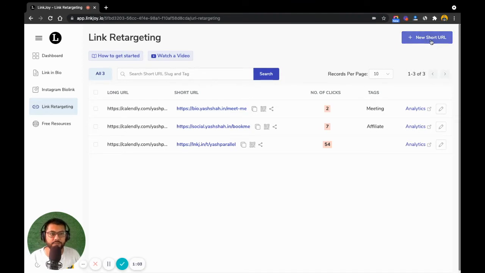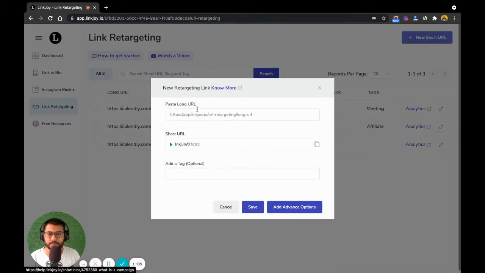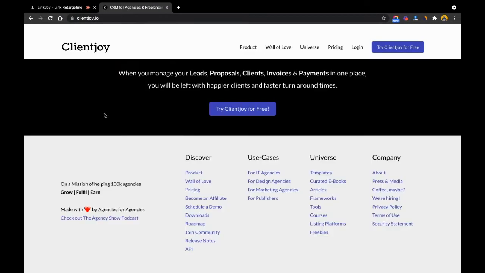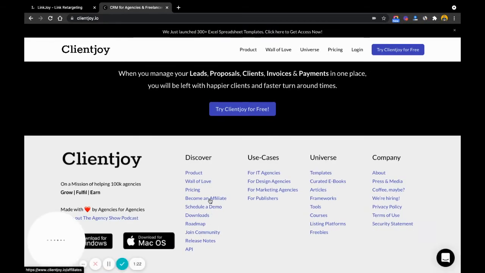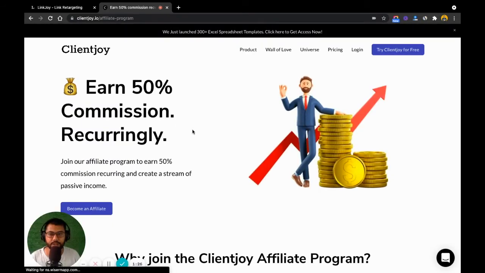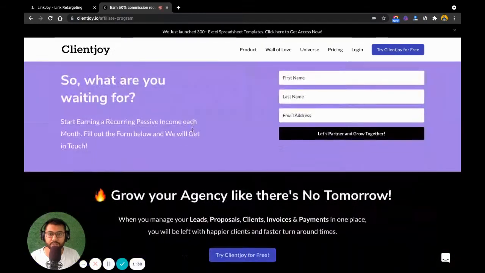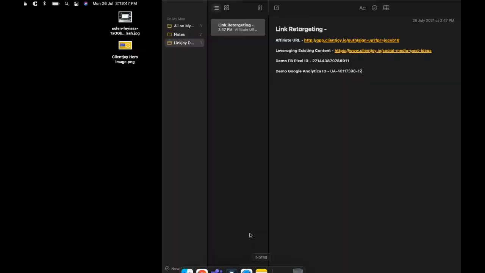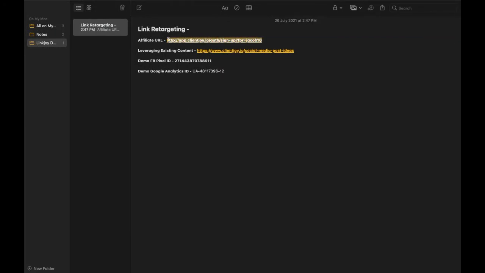So fairly simply, just click on new short URL, and let's say you are an affiliate of Clientjoy, and we run a really cool affiliate program, which you can just head over to Clientjoy, go into the footer, click on become an affiliate, and you'll be able to learn a lot more about the affiliate program that we run on Clientjoy. Then once you are an affiliate of Clientjoy, you get a link that allows us to track that it was you who brought us that traffic, right?